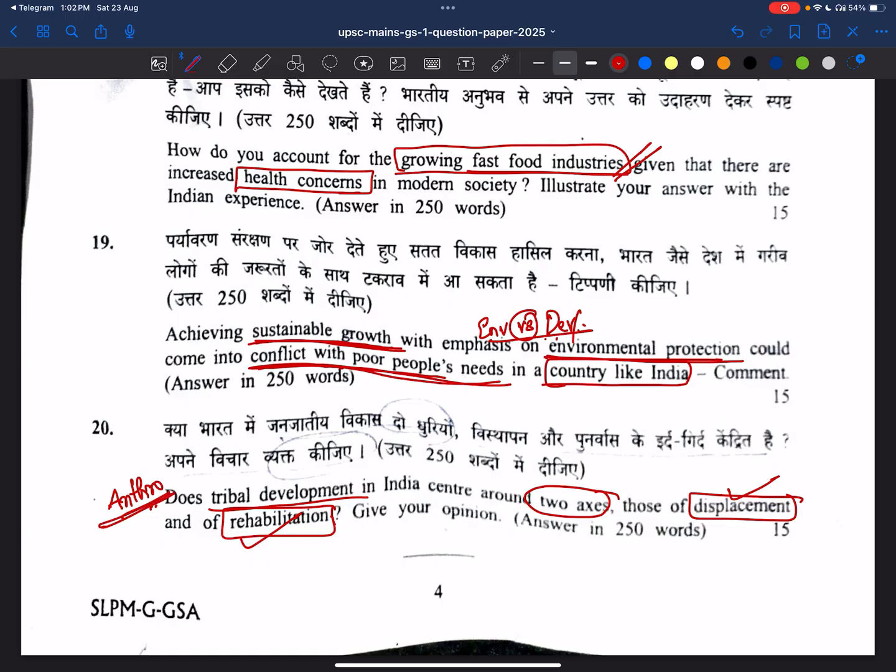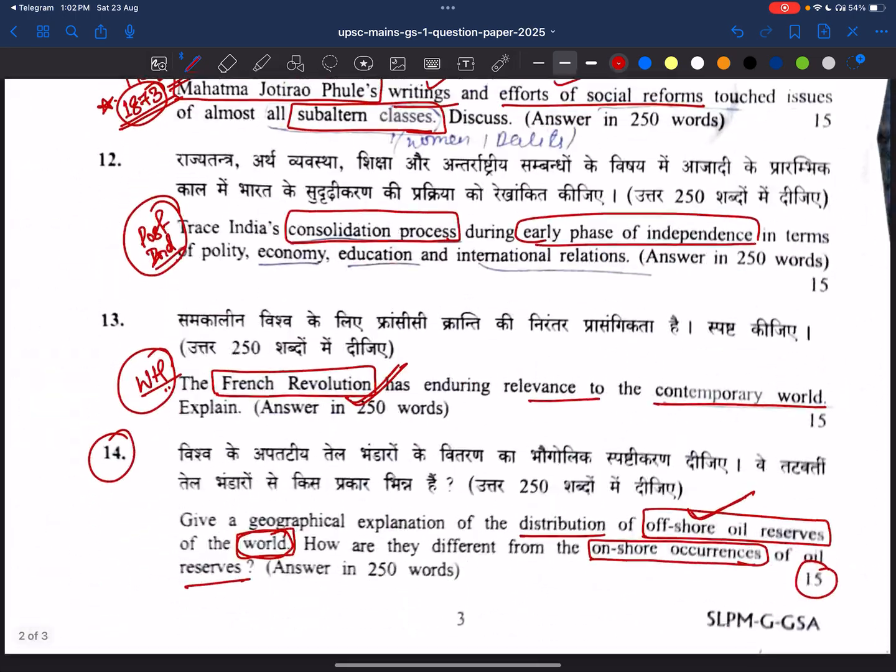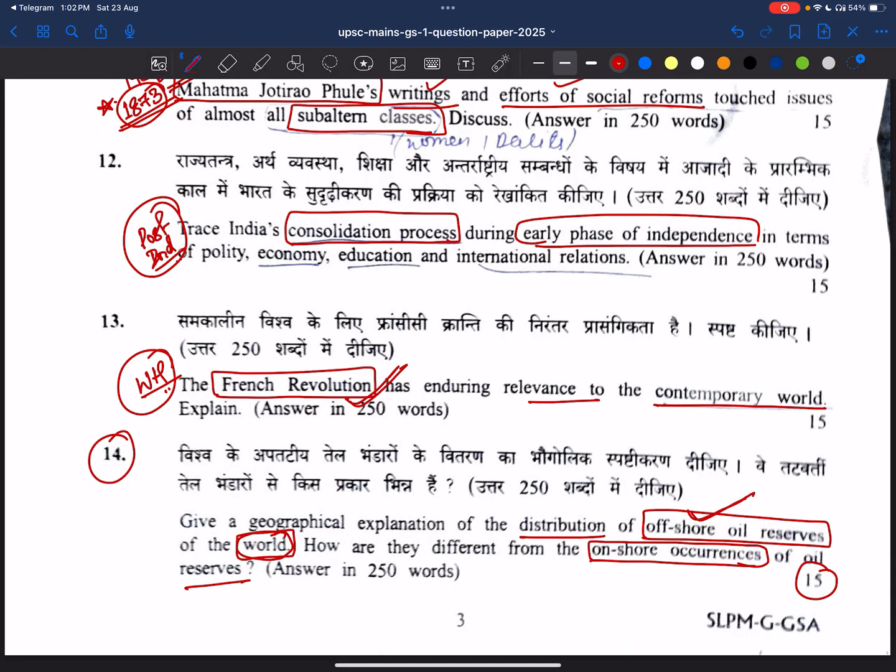See friends, as I said, he's asking about oil reserves, right? UPSC has asked about oil and gas in 2013. In 2015 also it was asked, discovery of oil in Arctic Sea. And in 2013 it was asking about shale oil gas reserves, substantial reserves found in India.